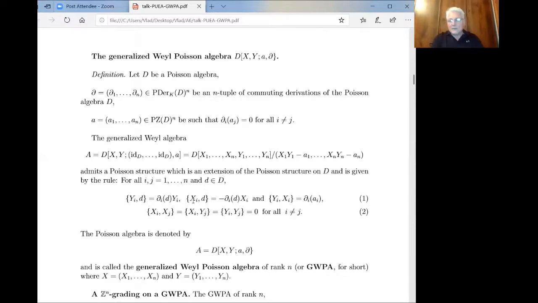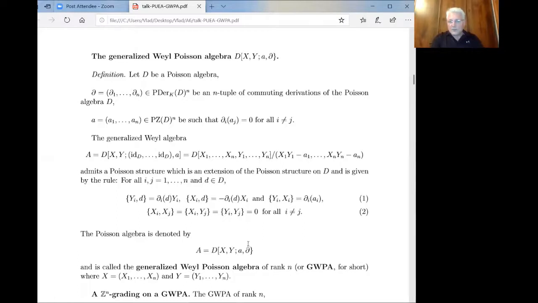And when we replace y by x, we have a minus here, and the commutator of y_i and x_i gives this element. And different letters with different indices commute.